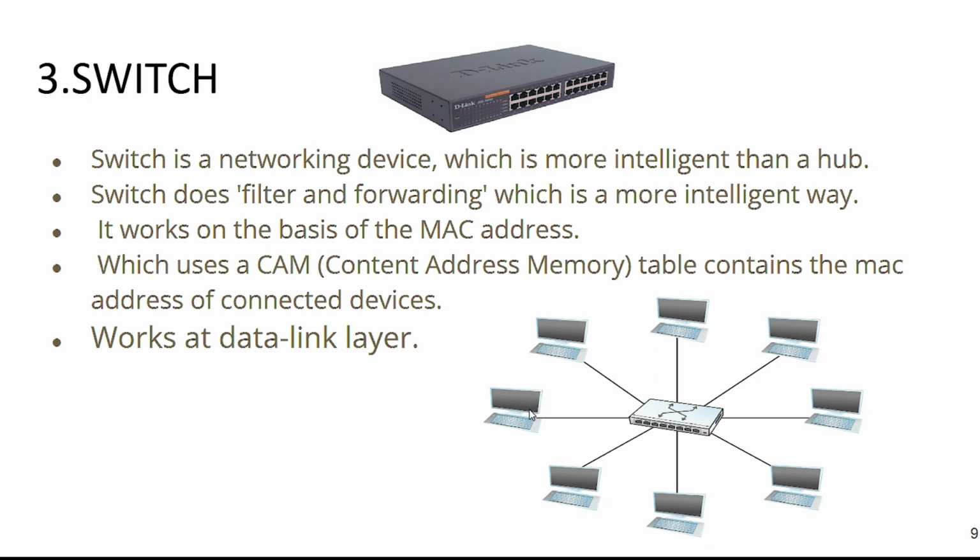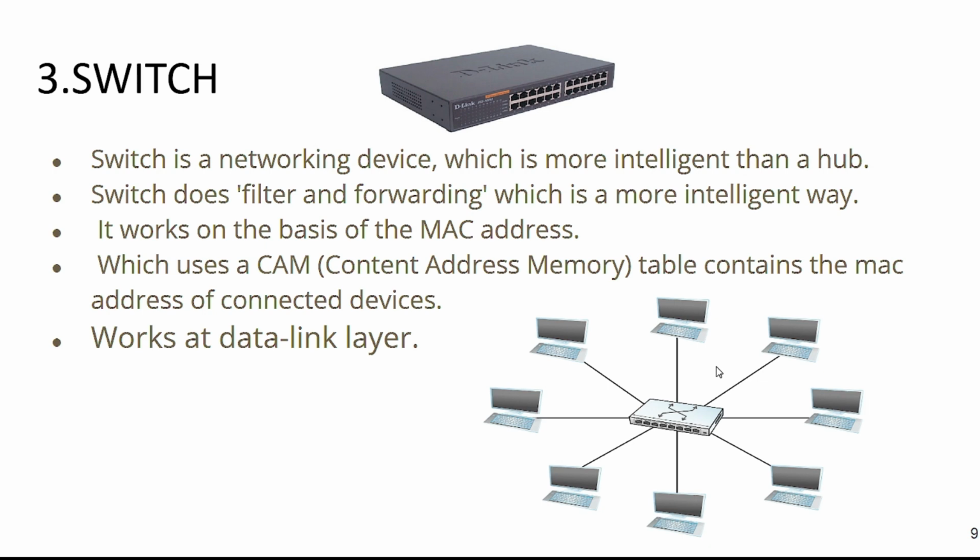Suppose these are PC 1, 2, 3, 4, 5, 6, 7, 8. Eight PCs are connected to the switch, and if PC1 wants to send a data packet to PC2, but PC1 does not know which is PC2, it will send the data to the switch, and the switch will check this CAM table. That means it will check the MAC address and port number. Accordingly, the data packets are sent to the desired users only. It will not send to all the users. So this is more secure and safe than a hub.